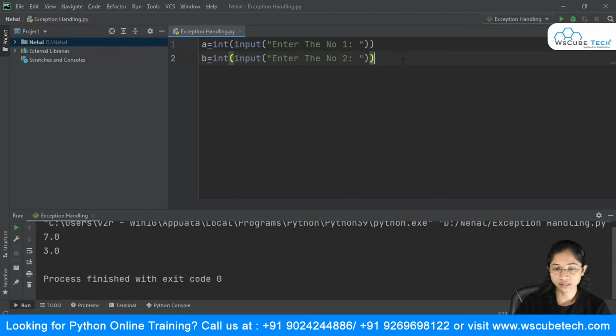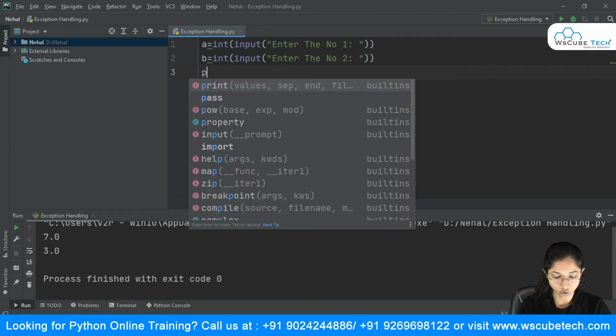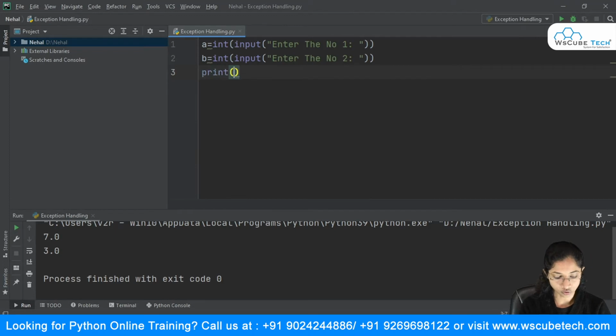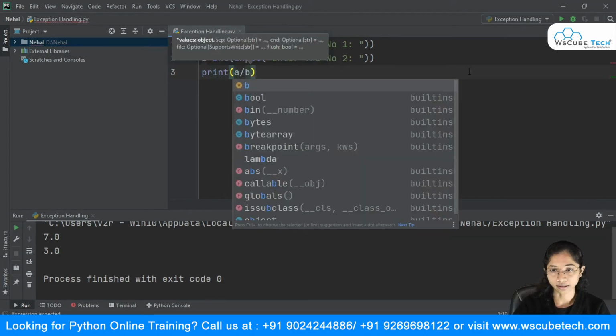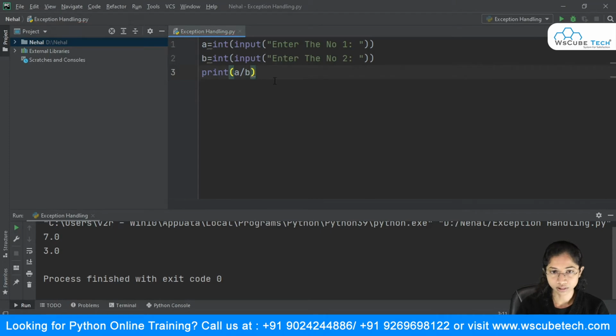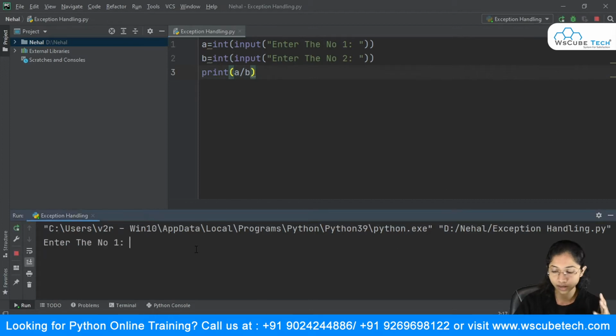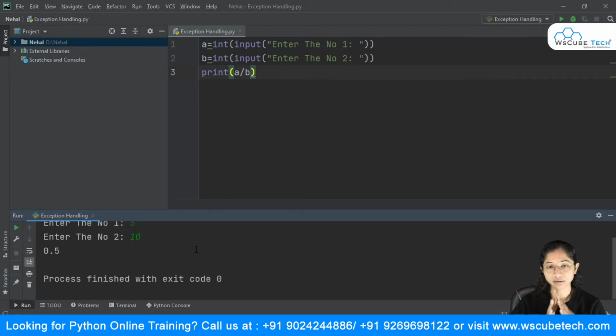All right. So basically, I'm taking two integer inputs from the user, and what I want to do is the division of these. So I'm just going to say a divided by b. All right, and we'll print this thing. And if I just say run, it will ask for number one. So I say 5, and this time I will say 10, and you are getting the result.